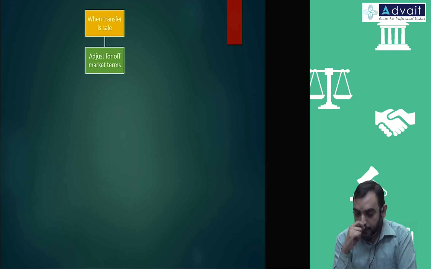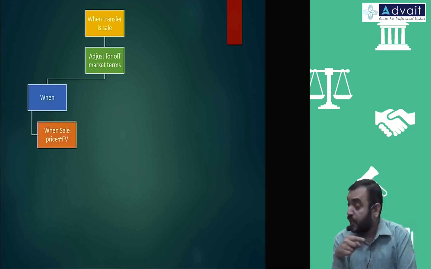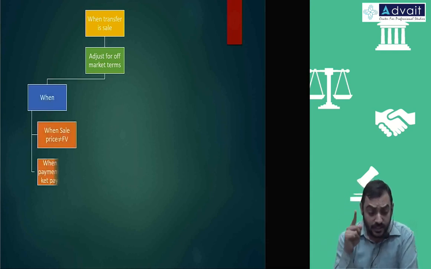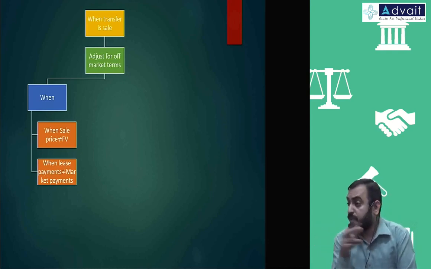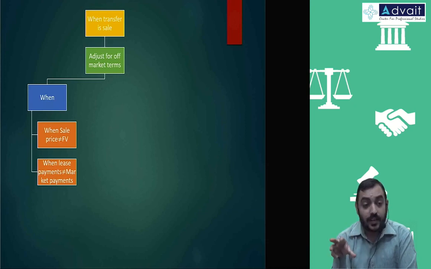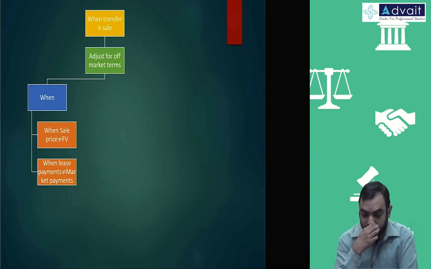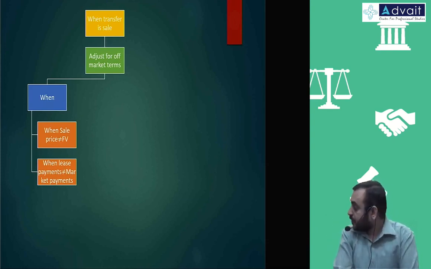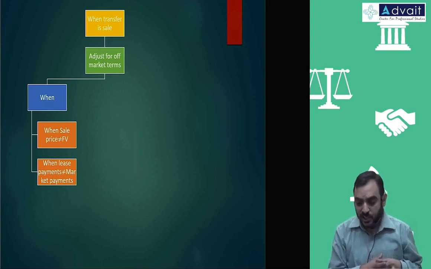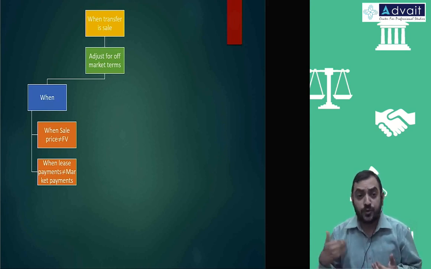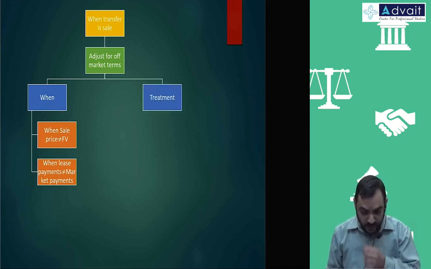What are the transactions happening here? One is the sale transaction, the other is the lease transaction. If the sale is not equal to the fair value of the asset, or the lease payment is not in line with the market lease payment, so if they are not in market terms, we need some adjustment. Either on the sale transaction or when the lease payments are not in line with the market payments. So basically your transaction amount is different. Fair value of those in the market is different. The accounting treatment goes like this.